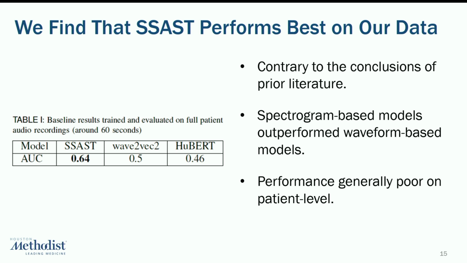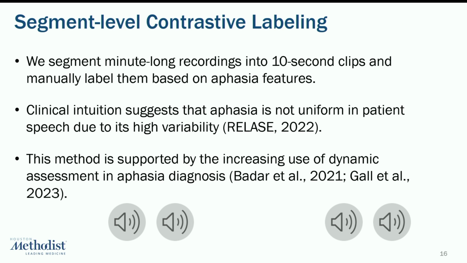Nonetheless, the performance is still generally poor on the patient level, which prompted us to segment these minute-long recordings into 10-second-long clips and then manually label them based on aphasia features. The clinical intuition is that aphasia isn't evenly or uniformly distributed in patient speech due to its high variability. Sometimes a patient could sound very aphasic in one part of the clip, and in a different part of their audio recording could sound like a healthy patient instead.